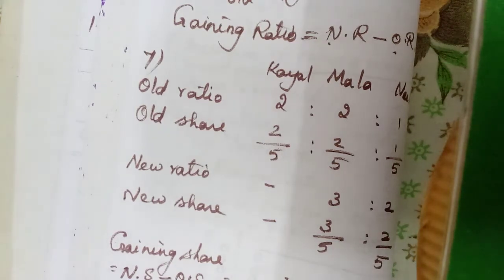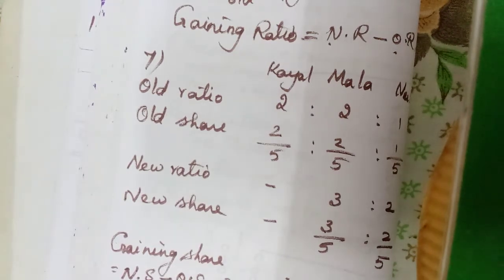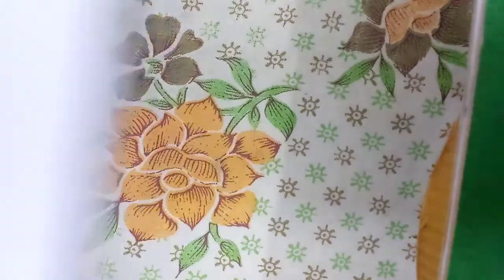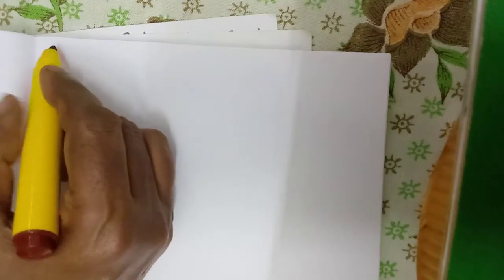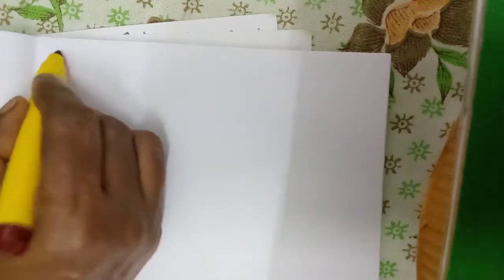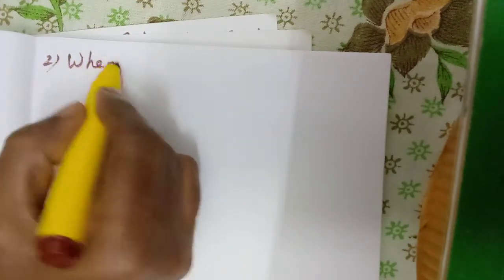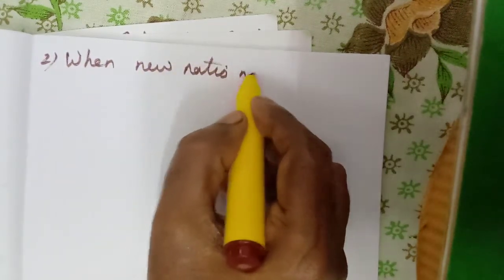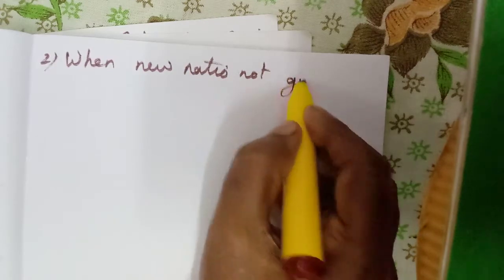Now we will see the next situation. Now the new ratio is given, and we are calculating only the gaining share and ratio. Now the second situation, when the new ratio is not given.